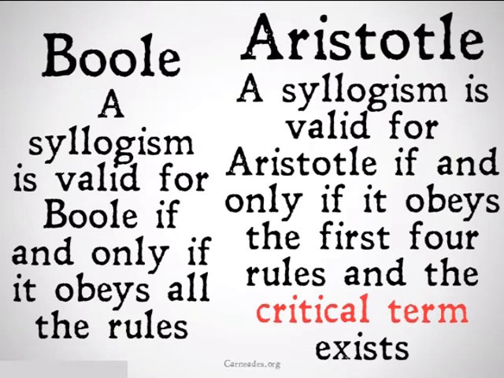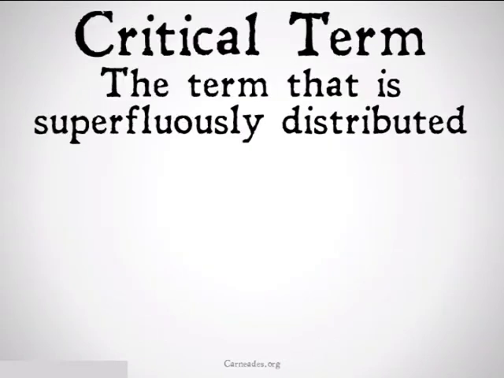Well, what's the critical term? Let's see. So the critical term is going to be the term that is superfluously distributed. Whenever you have a syllogism that's going to be valid for Aristotle but not for Boole, there's going to be one of the terms that is superfluously distributed. It's going to be distributed one more time than it needs to be to obey rules 1 and 2.